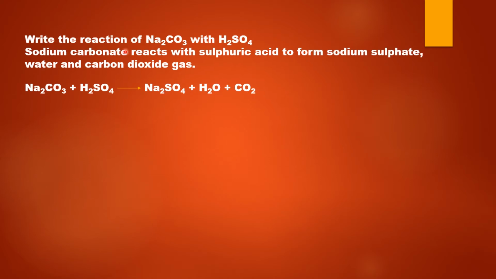Write the reaction of sodium carbonate with sulfuric acid. So what is the formula of sodium carbonate? When we write down the formula of sodium carbonate, we simply write it as Na2CO3. We do not show the water of crystallization attached with the molecule of sodium carbonate. So sodium carbonate, that is Na2CO3, reacts with sulfuric acid, that is H2SO4. Then Na2SO4, that is sodium sulfate, is formed along with production of water molecule and release of CO2, that is carbon dioxide gas.